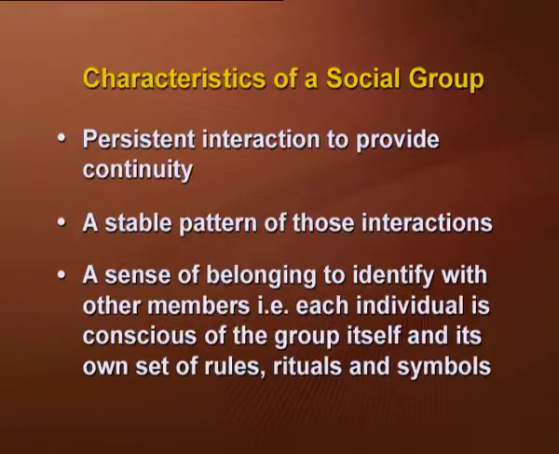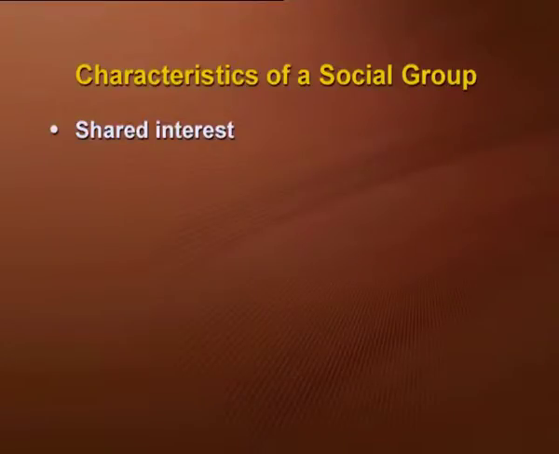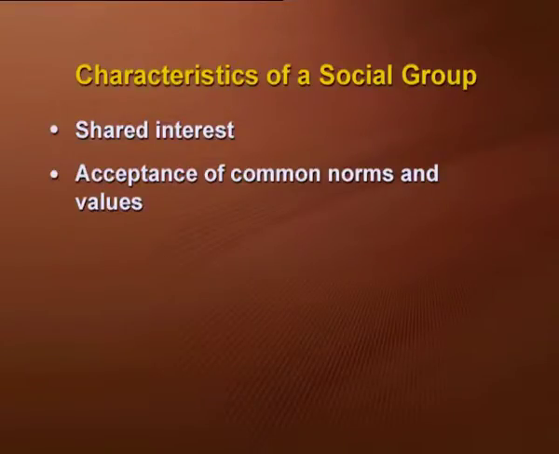A sense of belonging to identify with other members, that is, each individual is conscious of the group itself and its own set of rules, rituals and symbols. And then it should have shared interest, acceptance of common norms and values, and a definable structure.